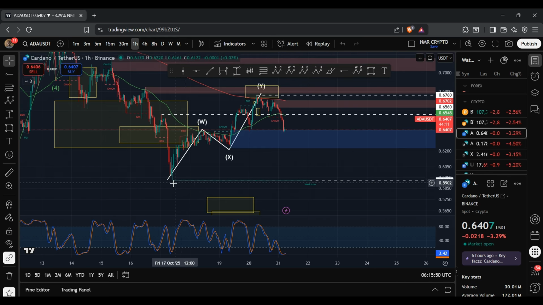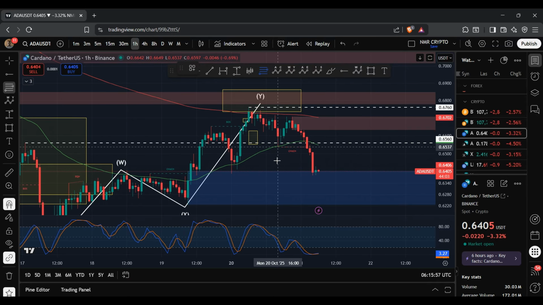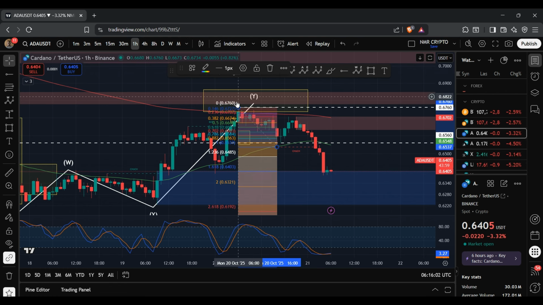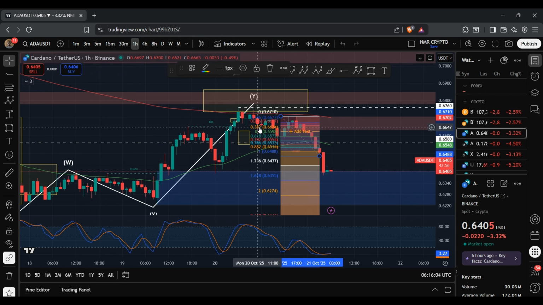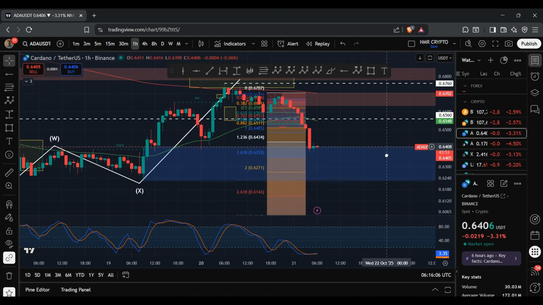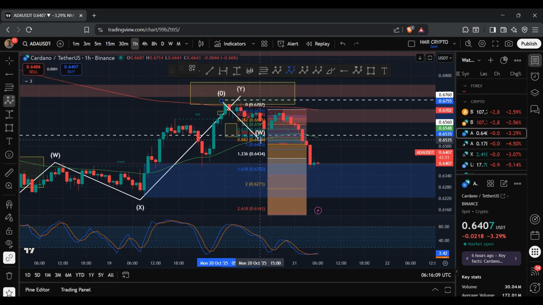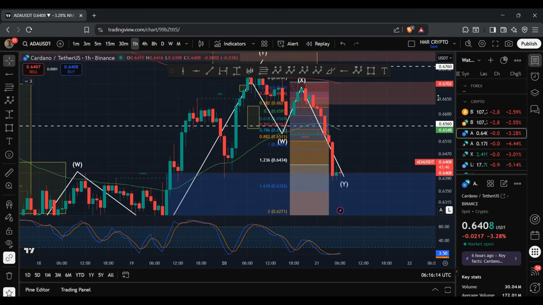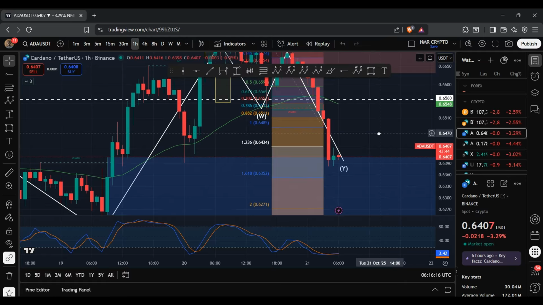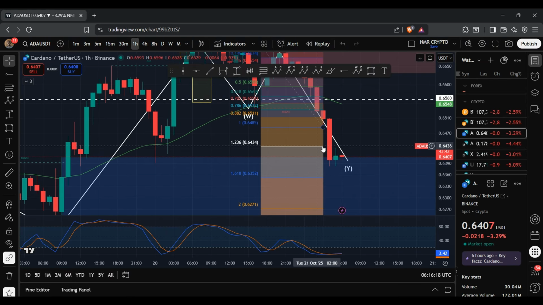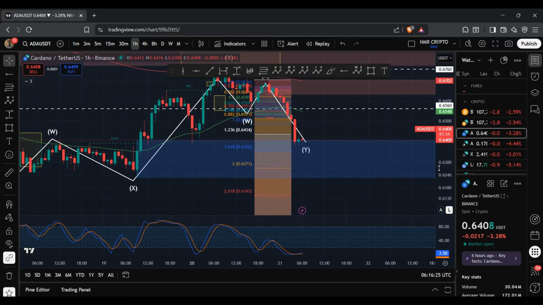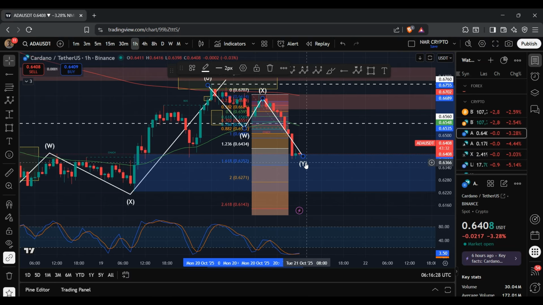So if I bring in the fib tool and check to see what's taking place here, and bring this up to 67.07 cents. So what I am looking at right now is a WXY structure, like so, and the Y wave would typically reach anywhere between 1 to 1.236, and you can see that we have exceeded the 1.236 level. And so if we continue to move to the downside and retrace towards the 1.600 level, that will then trigger a 5-wave structure, which could then mean that we are bearish.